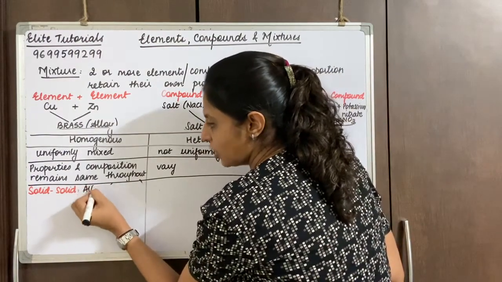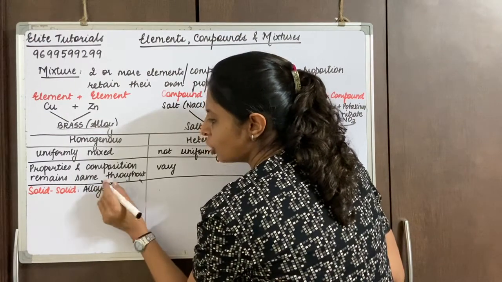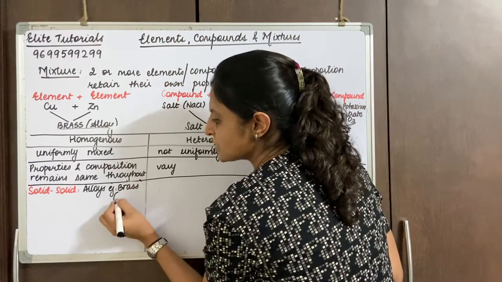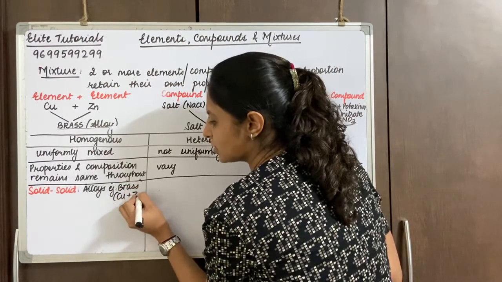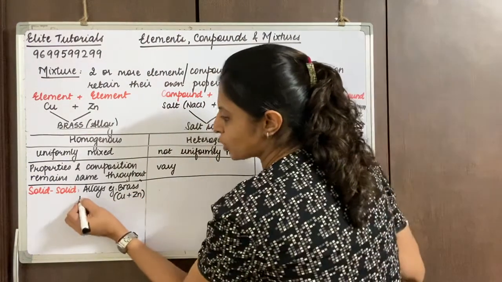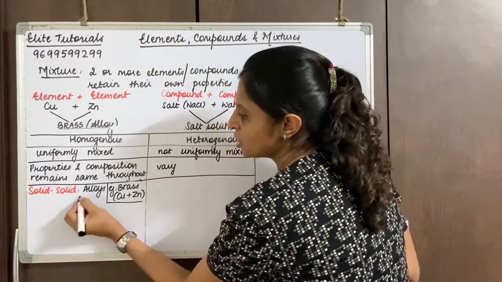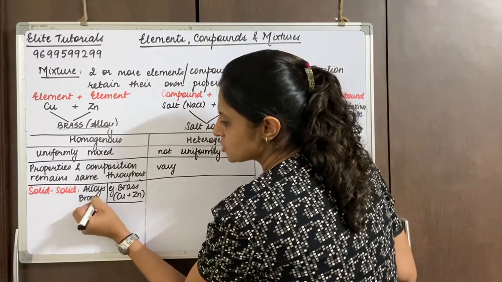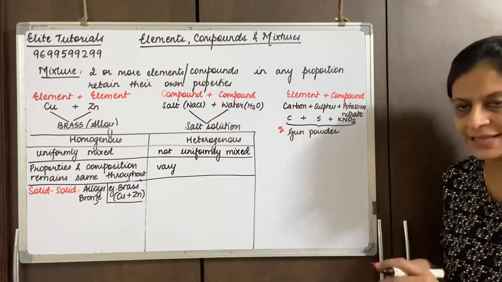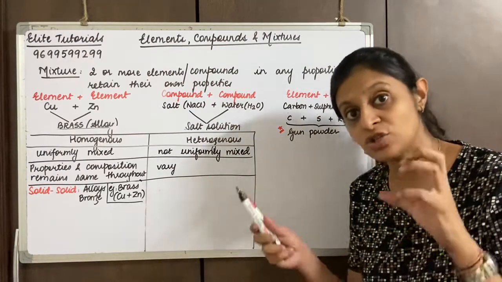When I am stating an example, if I state brass, I say it is copper and zinc. You can also say bronze, or stainless steel. The list is endless. So this is a solid mixture that is uniformly mixed.